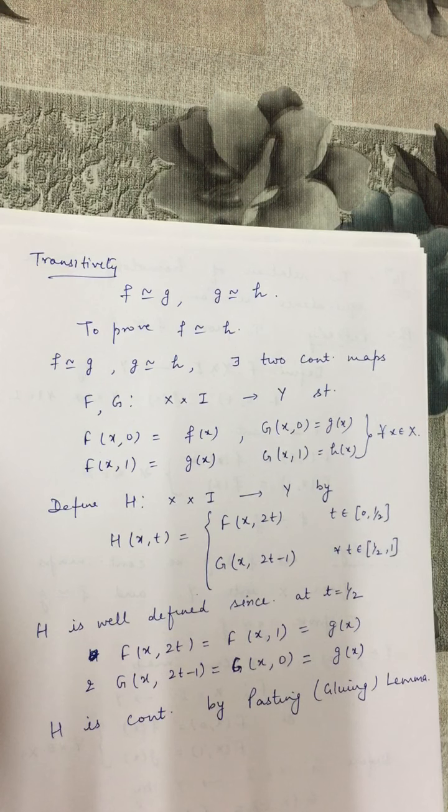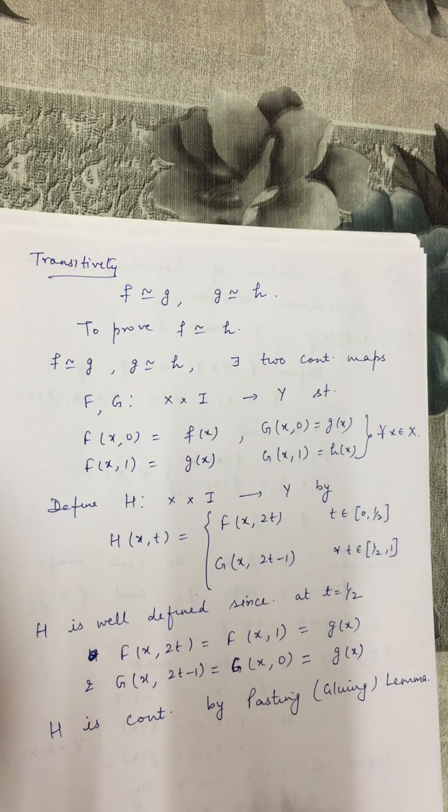Similarly, the upper half portion of the cylinder, that is also closed subset of the cylinder. Both are closed. Union of both is equal to whole of the cylinder, and the mapping H restricted to both the half cylinders, they are continuous. So by gluing lemma, the whole of the mapping H is continuous.